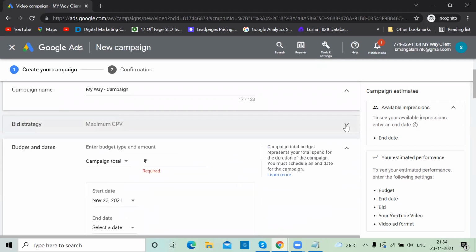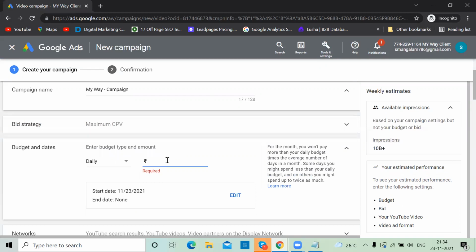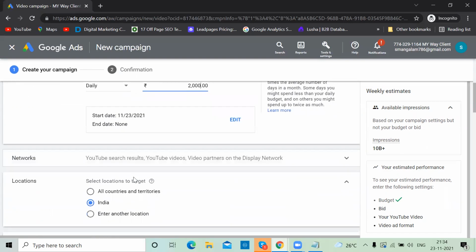Next, budget. Here there are two options, daily budget and total budget. Generally, in search and display campaigns, only the daily budget option comes. Only for this, they give you total budget also. If you know your total budget, mention it, otherwise it's better to select daily budget, how much you want to spend. So I want to spend 2,000 rupees. And if you want, you can select start and end dates. It's up to you, not mandatory.